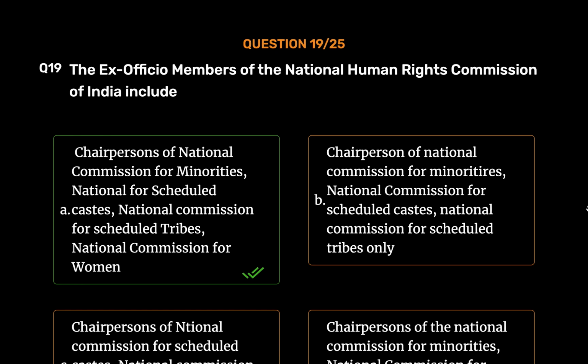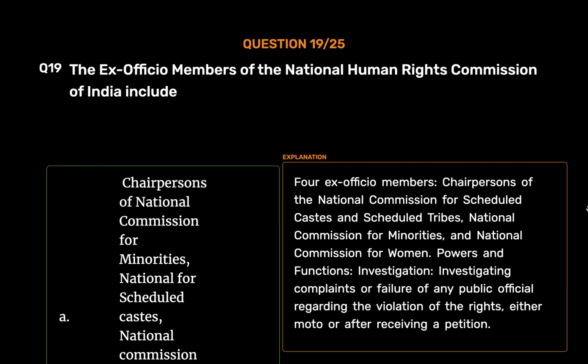Chairpersons of National Commission for Minorities, National Commission for Scheduled Castes, National Commission for Scheduled Tribes, National Commission for Women. 4 ex officio members, chairpersons of the National Commission for Scheduled Castes and Scheduled Tribes, National Commission for Minorities, and National Commission for Women. Powers and functions: investigating complaints or failure of any public official regarding the violation of the rights, either suo motu or after receiving a petition.